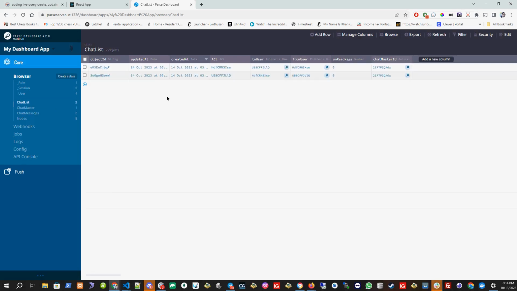Then another table will be open, and I create two records here. One from user is me, to user is Kate, and in second from user is Kate, and to user is me. This is something to see in the dashboard with whom I was chatting with, whom I'm chatting with. I'm chatting with Kate, and Kate will see I'm chatting with me. So this is the table for that purpose. This is something, when you open the WhatsApp, initially you see all the list. So how you know all the lists are there? Because of this table.